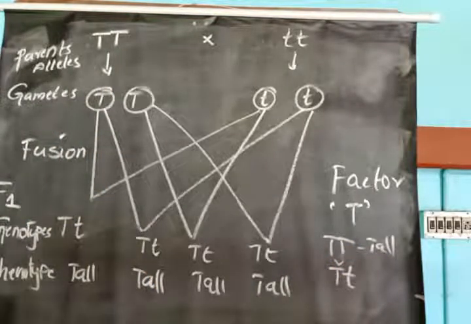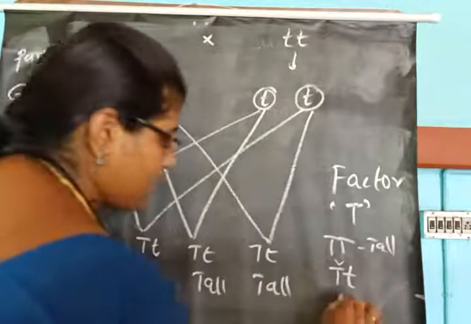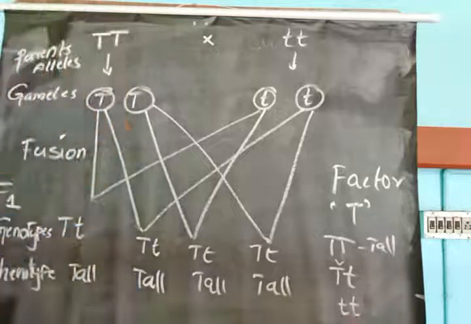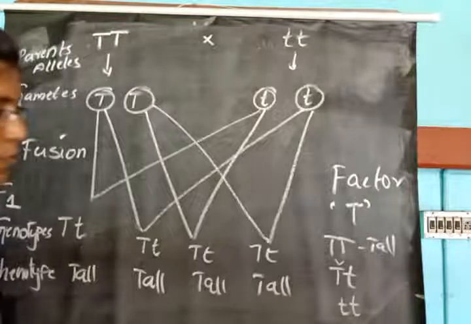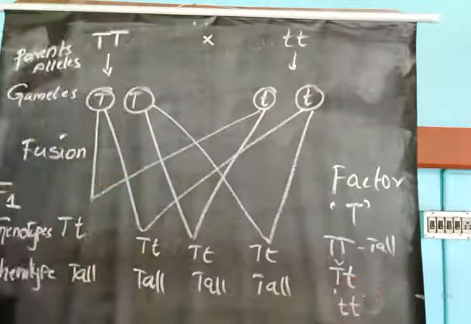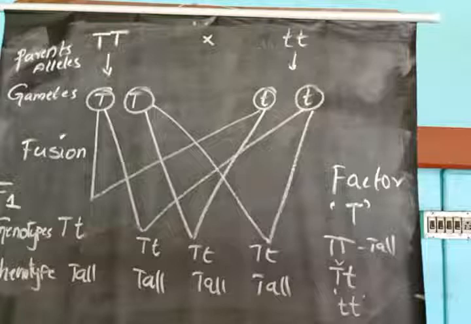But a pea plant is dwarf only when it has a homozygous pair. Both copies of the factor small t are required to make a plant dwarf in character.